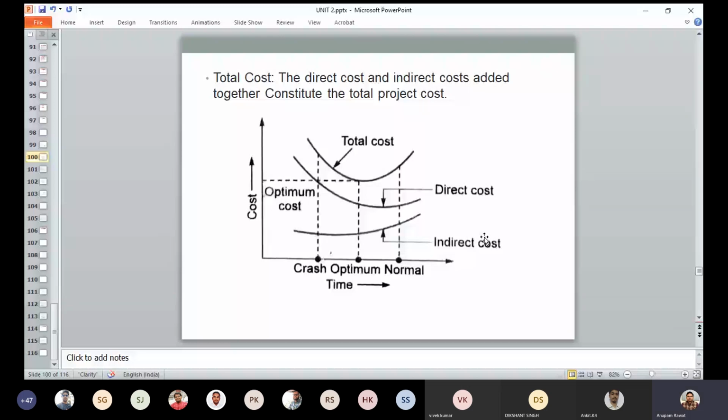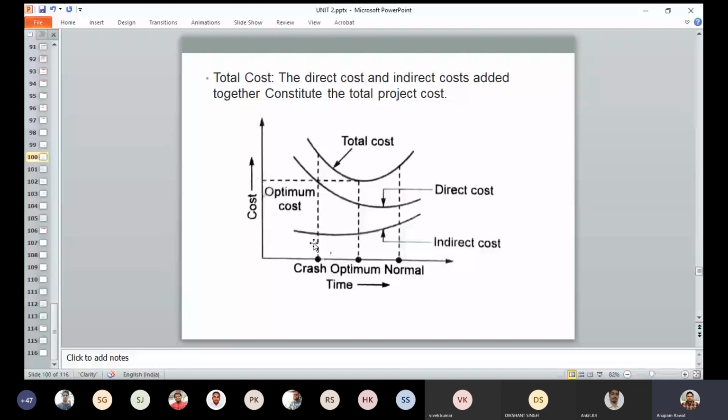Here you can see the y-axis represents the cost and x-axis represents the time. The lower curve represents the indirect cost, and the upper curve represents the direct cost.